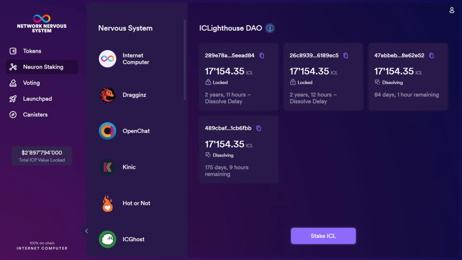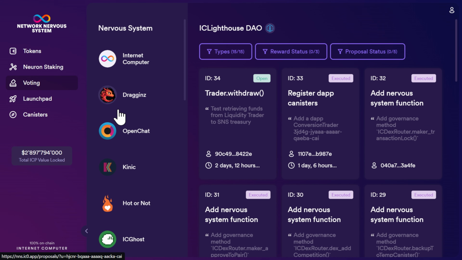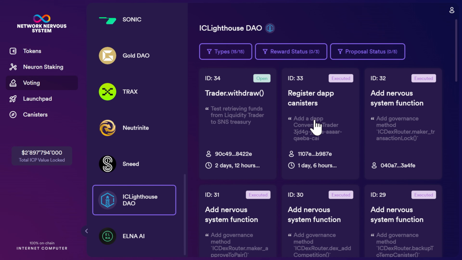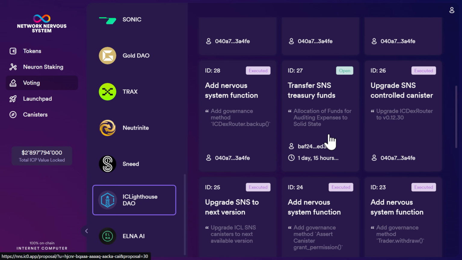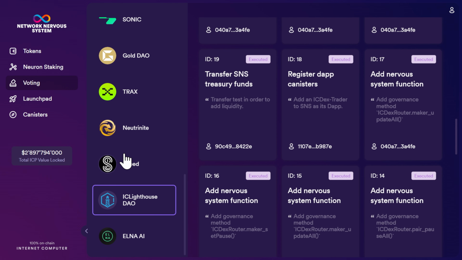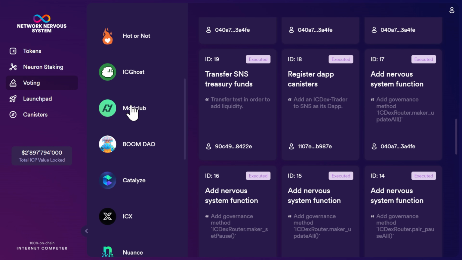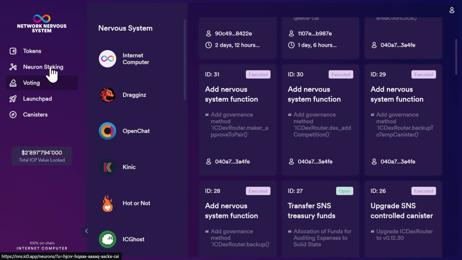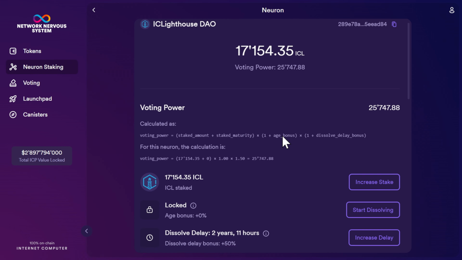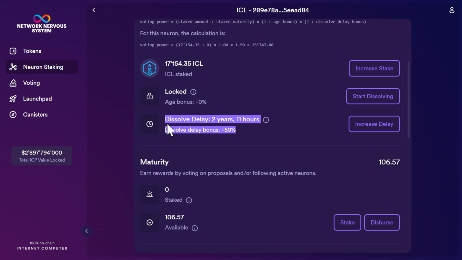Hello everyone. This video is going to be covering how to get involved in the governance process for SNS DAOs. This governance is critical to any SNS project, and as a token holder for any of these current or future projects, it's important to understand the implications of these proposals and the reward mechanisms built in to incentivize your participation. First, we'll start off with how the process works and why it's so important.